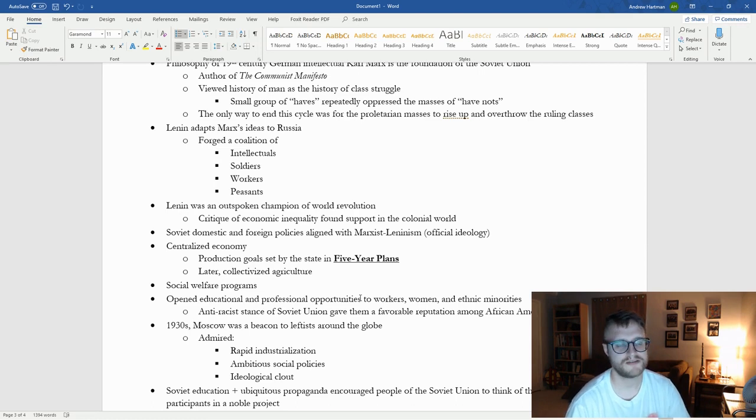And we especially see the Marxist-Leninist critique of capitalism and of economic inequality really strongly supported in the colonial world. These colonial subjects had been suppressed, had been underrepresented, not represented at all.